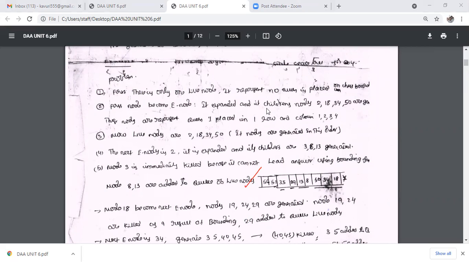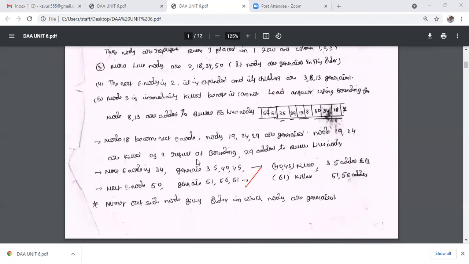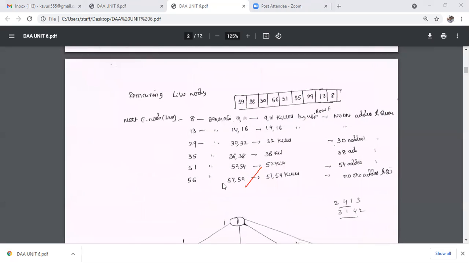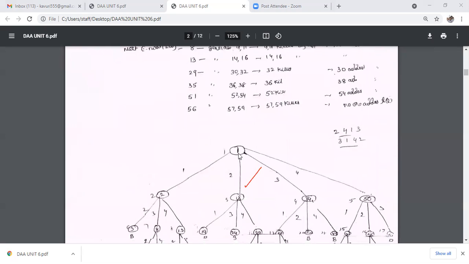So first there is only one live node, which represents that no queens are placed on the chessboard. There is only one live node, and it represents no queens placed on the 4x4 chessboard.